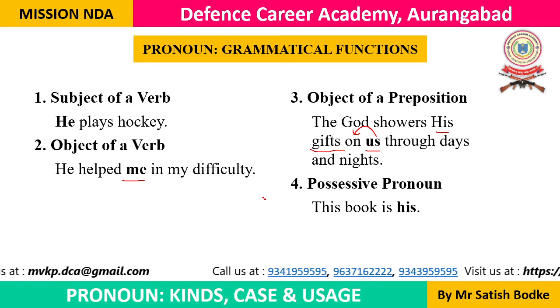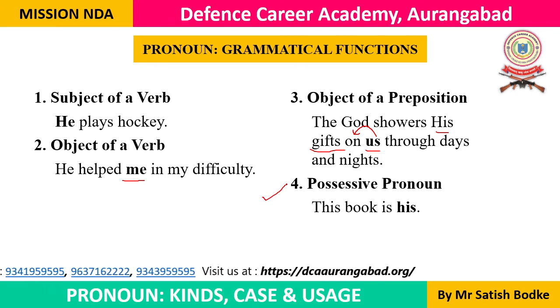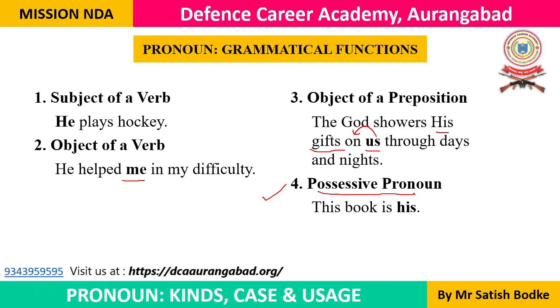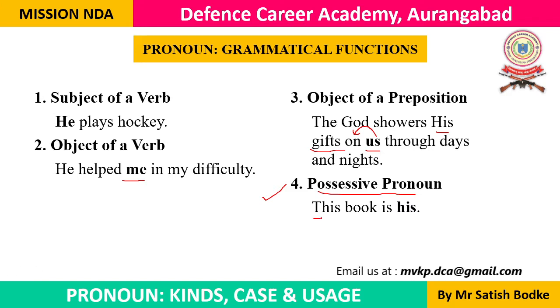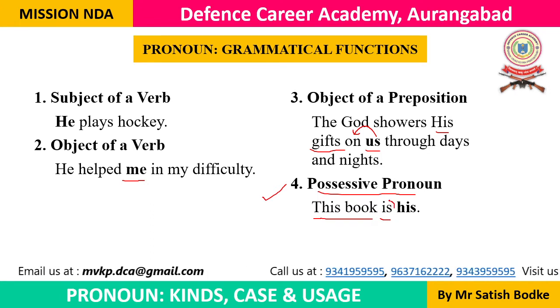Now in the fourth point we are going to learn how a pronoun can be used as a complement, as a possessive pronoun. In this example you can see that this book is his. This book is the subject, is the verb, and it is a form of be.